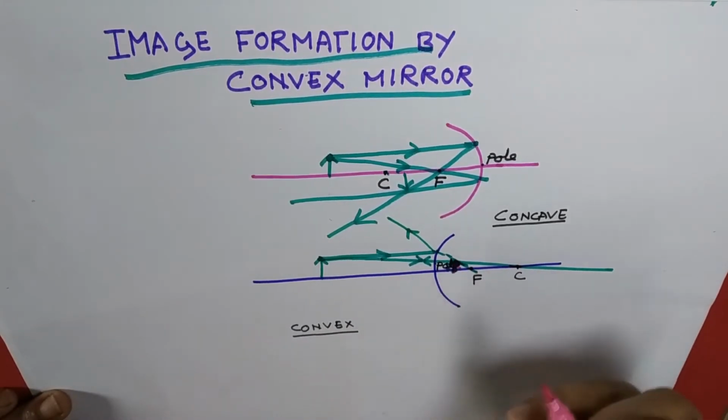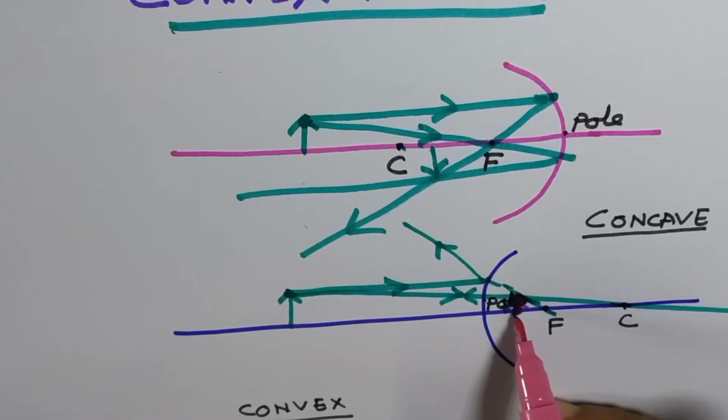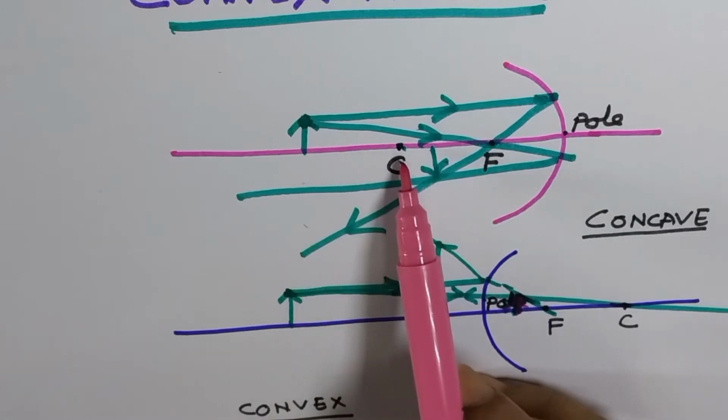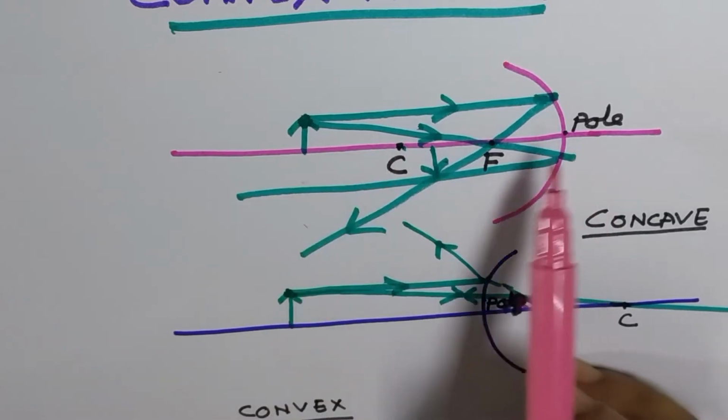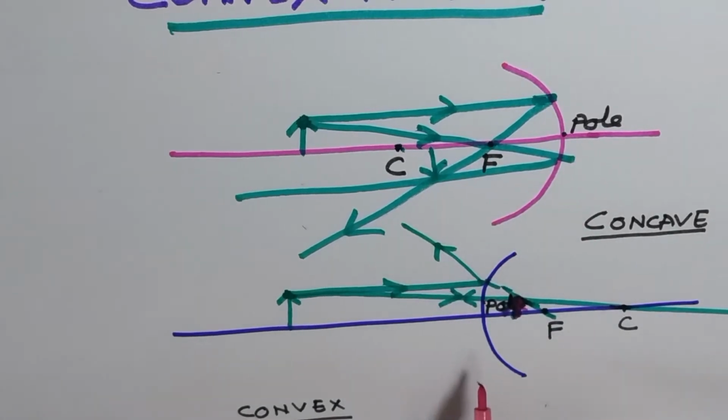Now what is the difference between the image of this one and this one? When the object is beyond the center of curvature in the concave mirror, the image is formed between the center of curvature and focus in front of the mirror, therefore it is real. In case of convex mirror, the image is forming on the other side of the mirror in between focus and pole, and the image is erect, that is virtual, and the size is very small.